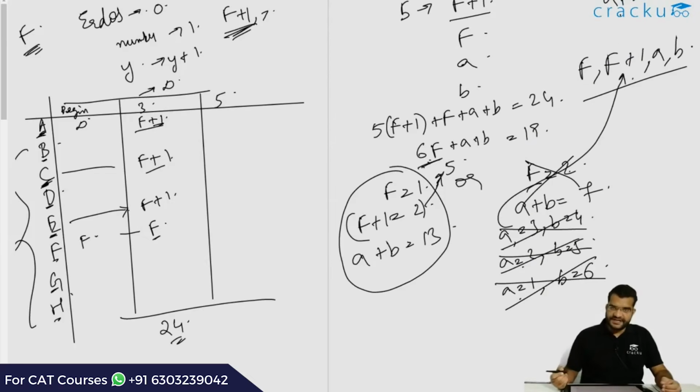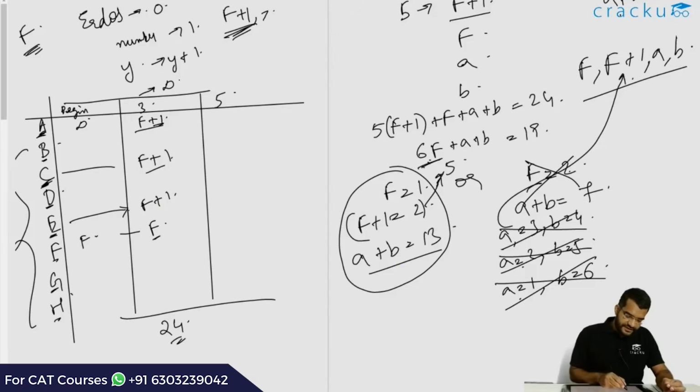So now we can easily calculate the value of A and B. We know that the average value of the group has decreased by 0.5. That is, there are 8 people, and if their average has decreased by 0.5, the total decrease is 4.